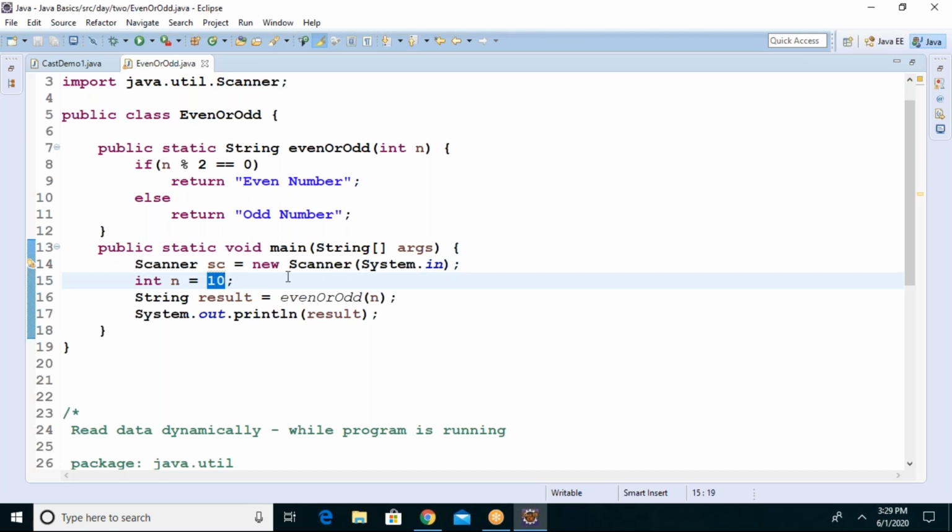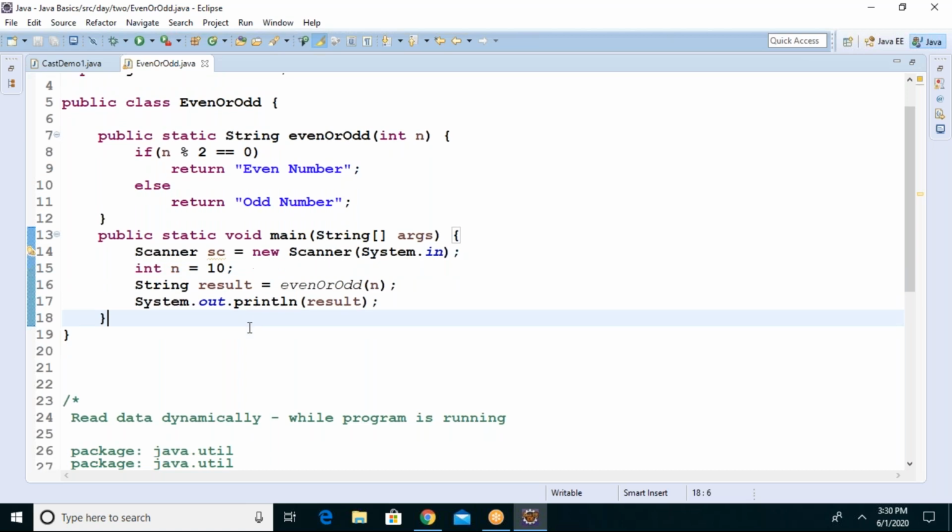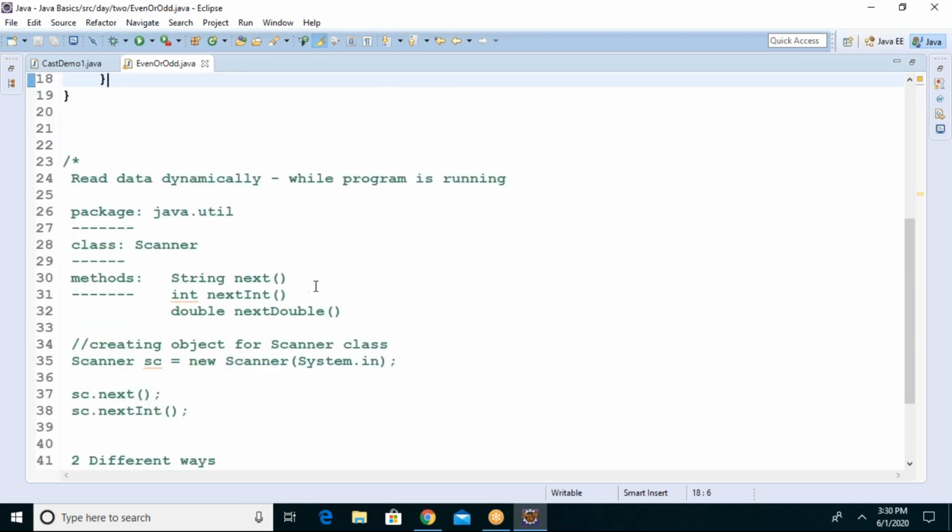Okay, rather than hard coding the constant value 10, I introduce something. 10 means what? What type of data is it? Is it integer or string or float? 10 comes under which type? Integer. So which method is suitable for this integer? nextInt.